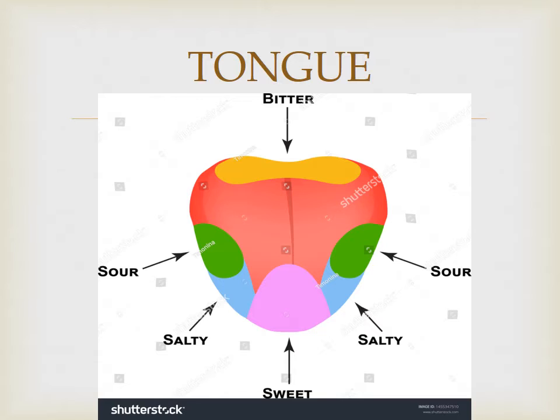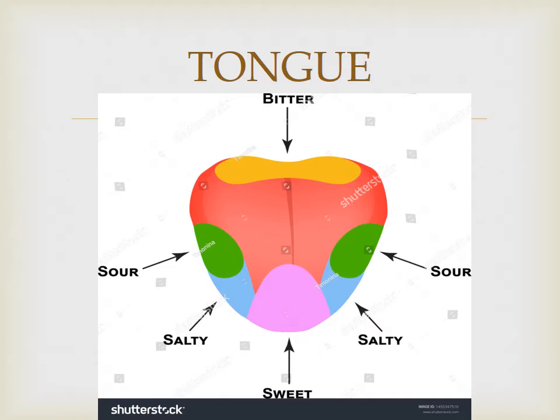Next one, tongue. Everybody see? Everybody has a tongue, yes? You know the sour taste, salty taste, sweet taste, bitter taste, yes? See the picture. Sour taste on two sides. Salty in the front. Sweet at the tip of the tongue. Backside, that is the bitter taste.